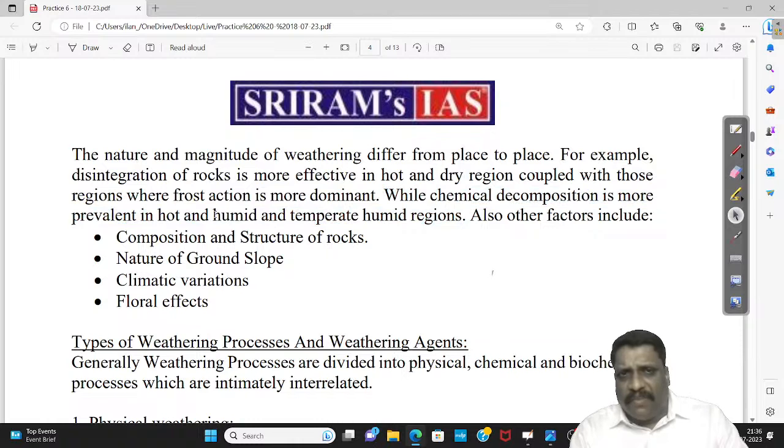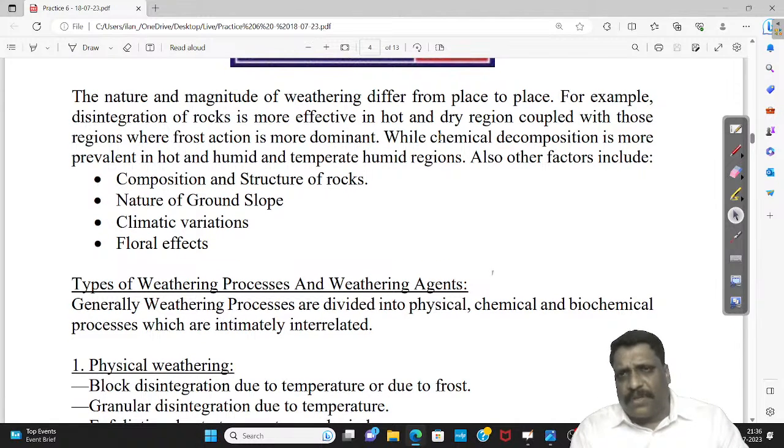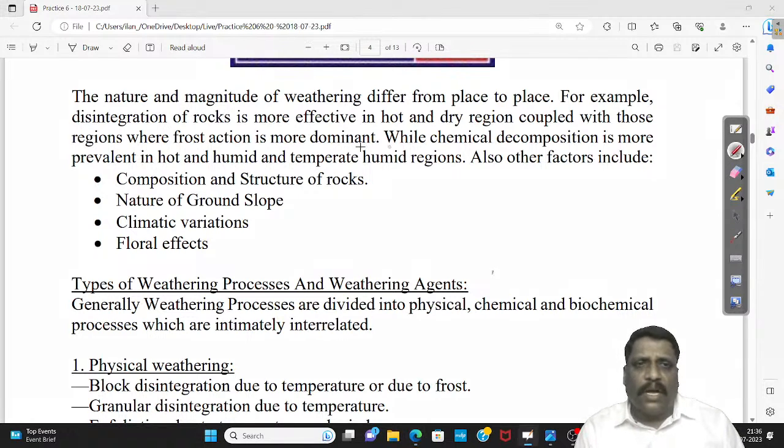Wherever I have humid regions, chemical weathering is very, very prominent. Apart from that, what are the other factors which determine the rate of breakage? Composition and structure of rocks.